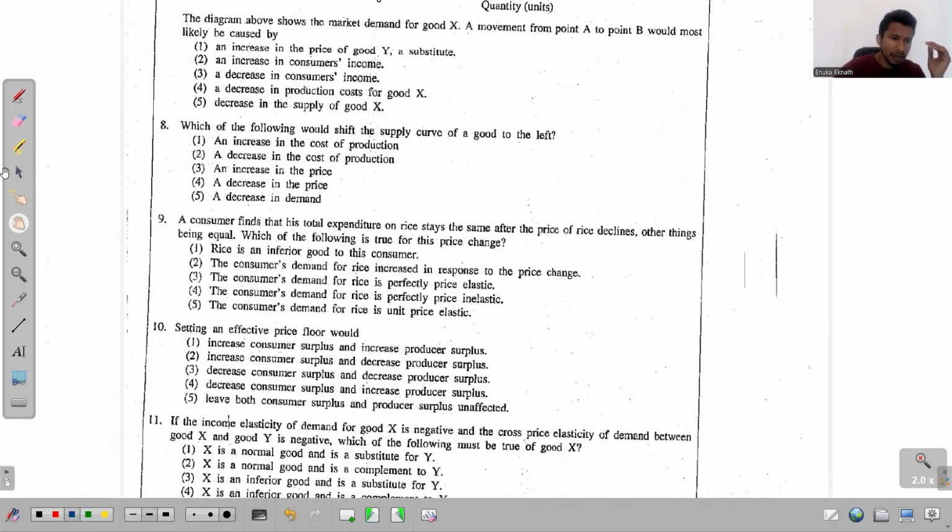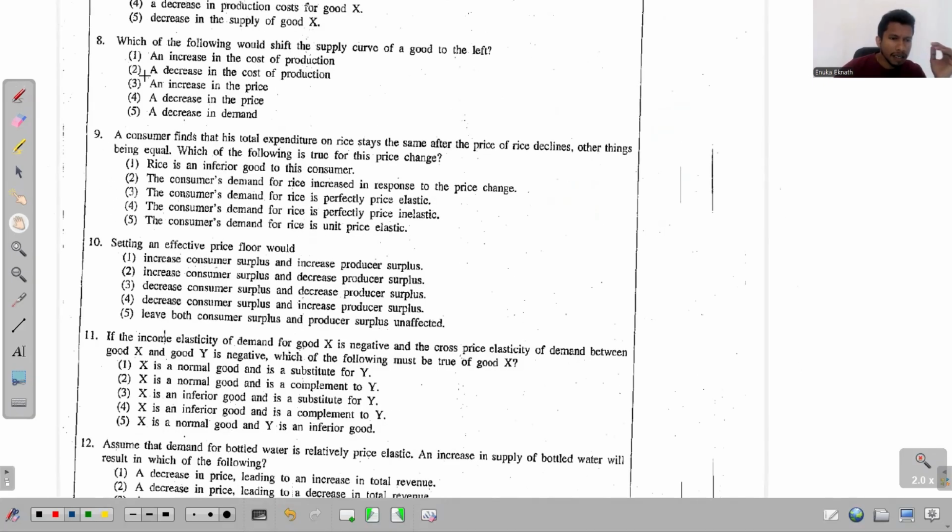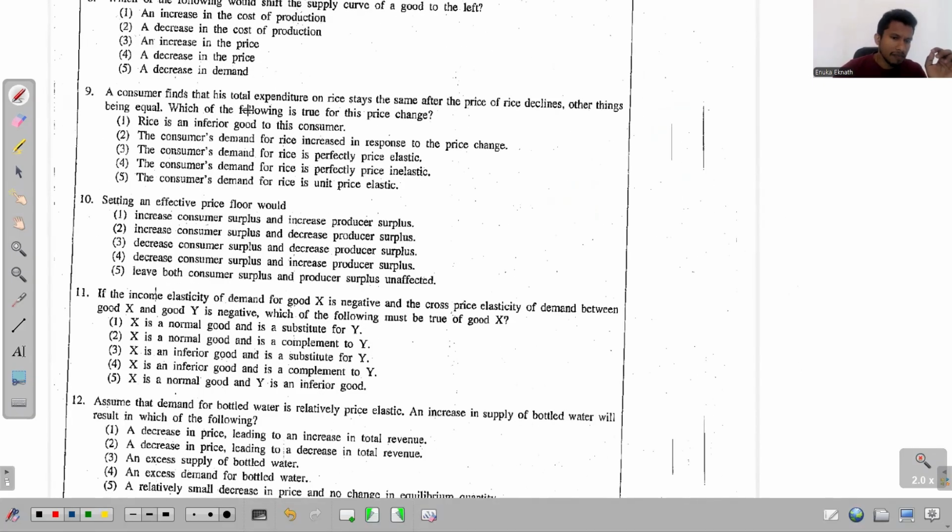Right, now look at the ninth one. It says a consumer finds that his total expenditure on rice stays the same after the price of rice declines. All right. What has happened here? The price of 1 kilo of rice has reduced, but there's no difference when it comes to the total expenditure of the consumer.